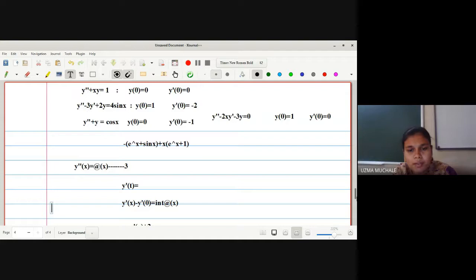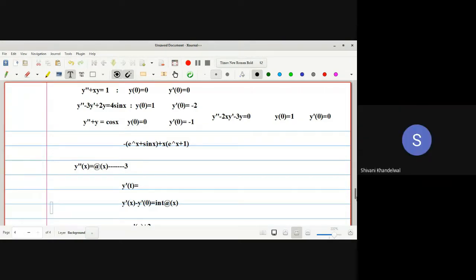G of x into y of x is equal to capital F of x plus lambda integration a to x, if it is Volterra, k of x t y of t dt. If g of x is 0, it is first kind; g of x is 1, second kind; and g of x non-zero, it is third kind. Upper limit variable, it is Volterra; upper limit constant, then it is Fredholm. Okay, ma'am.